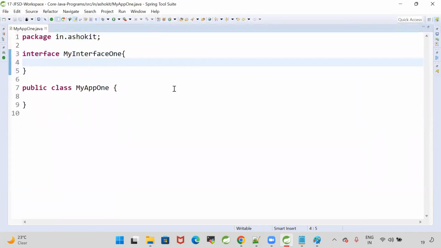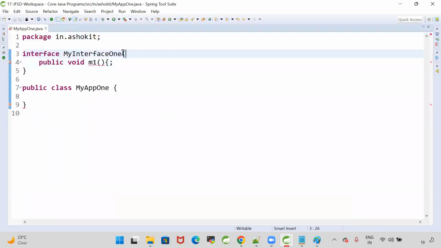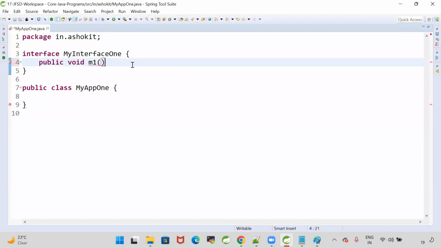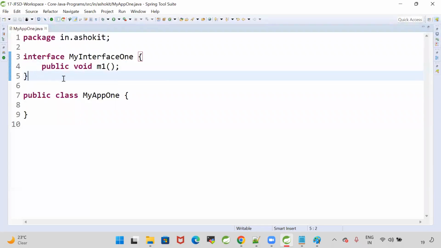This interface contains one method, public void m1. So this interface has one abstract method. Abstract methods do not specify a body.